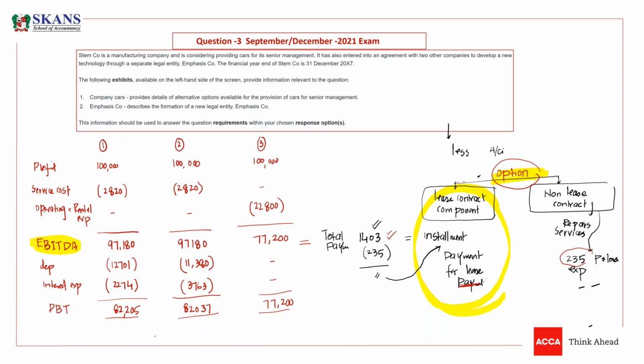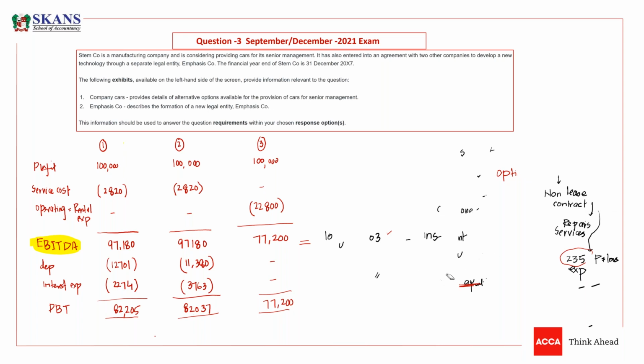But under option 3, the impact would be highest, and it will reduce your earnings before interest, tax, depreciation, and amortization to 77,200. So now, guys, what is the impact on the statement of financial position? He has asked us to give the impact on SOFP. So under option 1, what are we going to write in SOFP, and under option 3, what are we going to write?